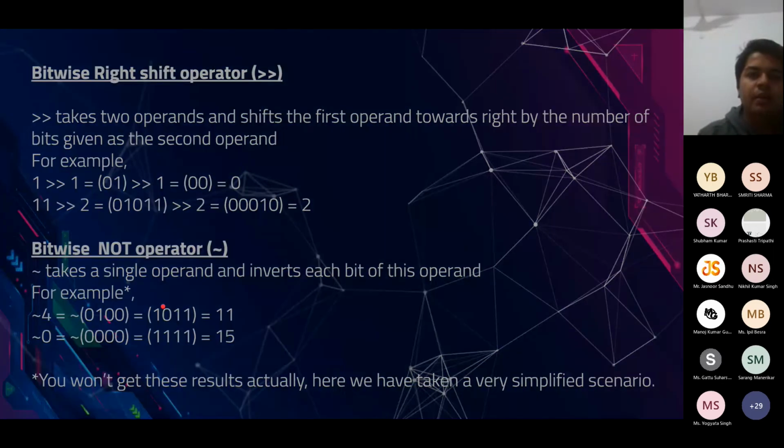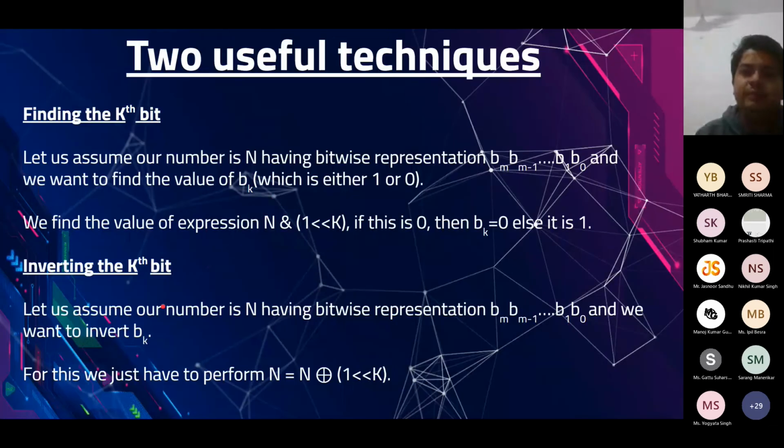Okay. Now, these are two very useful techniques. So several times it happens that we have a number and we want to find out the kth bit of that number, meaning we want to find out whether the kth bit of that number is 1 or not. So how do we do that?